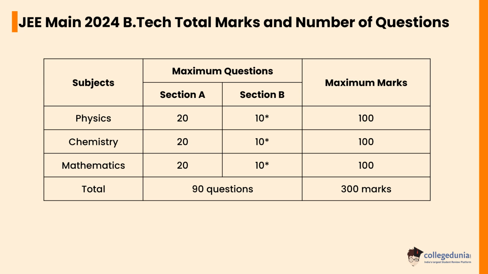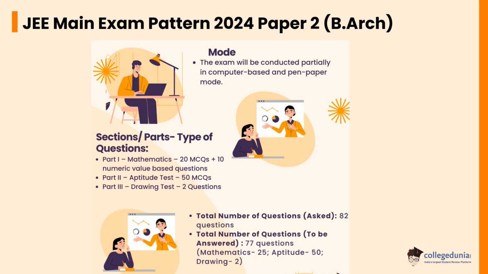Let's check the JEE Main exam pattern for paper 2 B Architecture. The exam mode will be conducted partially in computer-based and pen and paper mode. Part 1, mathematics, contains 20 MCQs plus 10 numeric value based questions. Part 2 contains an aptitude test with 50 MCQs. Part 3 contains a drawing test with 2 questions. There will be 82 questions. The total number of questions to be answered is 77. Mathematics contains 25, aptitude 50, drawing 2.